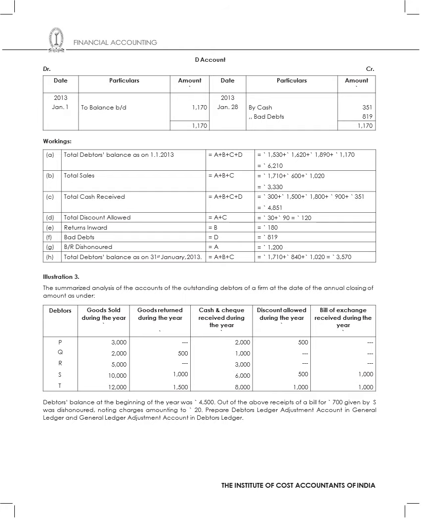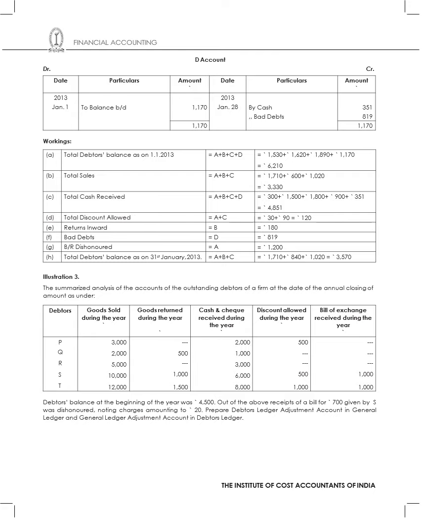So the very important point which I need to consider in my workings before I start the sum is how much is my total debtors. So my total debtors, all the four A, B, C, D, everybody put together, is 6210. Similarly, I will also record the total sales. So my total sales, whatever is there between, 3330. Then total cash received.